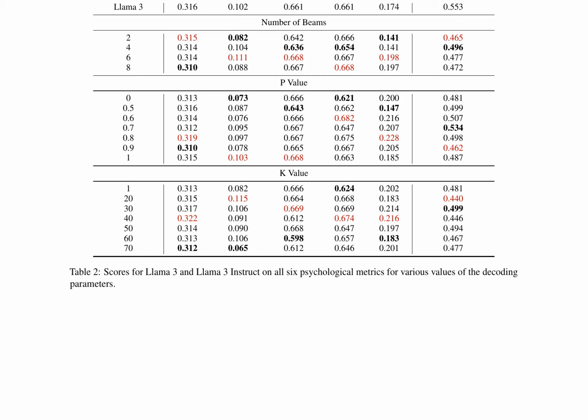For instance, increasing the number of beams generally improves politeness and empathy scores but decreases verbosity. Similarly, adjusting the p-value and k-value can influence the model's performance on different metrics. The paper also highlights the importance of understanding the trade-offs between these parameters to achieve optimal results. By providing insights into the interplay between decoding parameters and model performance, this study contributes to the development of more sophisticated language generation models that can better mimic human communication patterns.